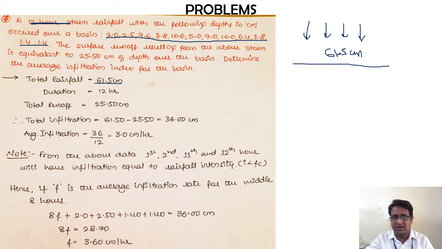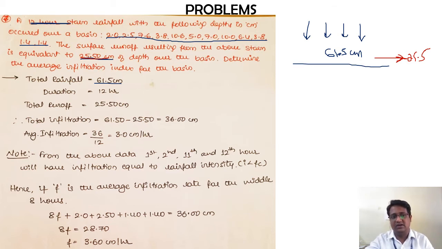As per the question itself, they have told you that 25.5 centimeters is the runoff. So the runoff which is generated from this is 25.5 centimeters. Is it right? Now, based on this, determine the average infiltration index of the basin.